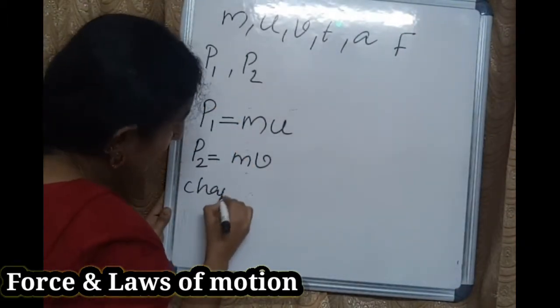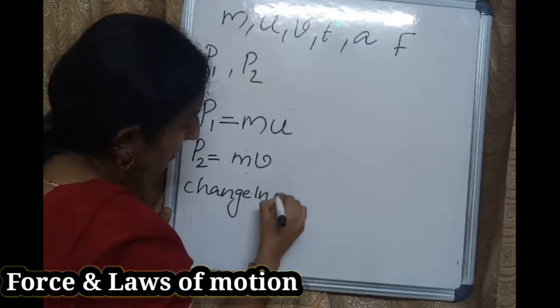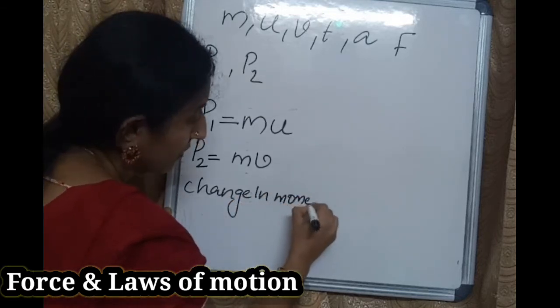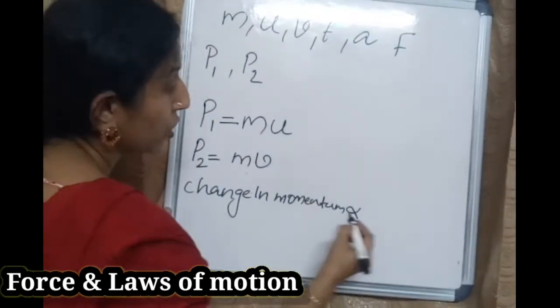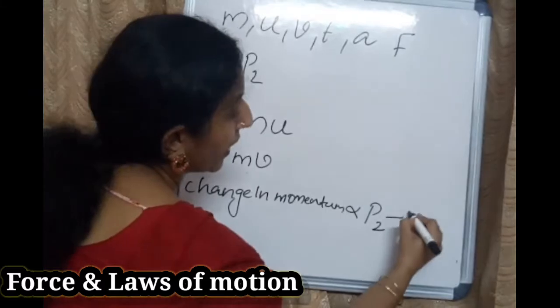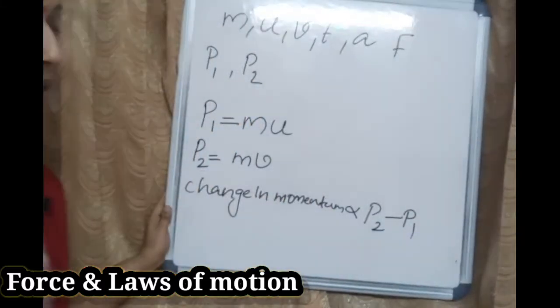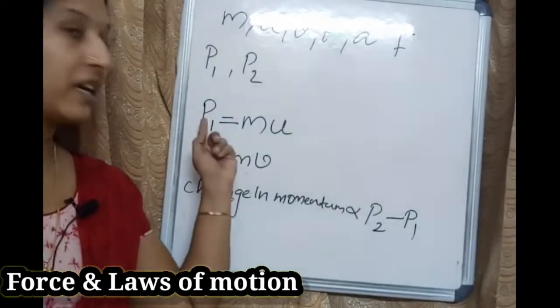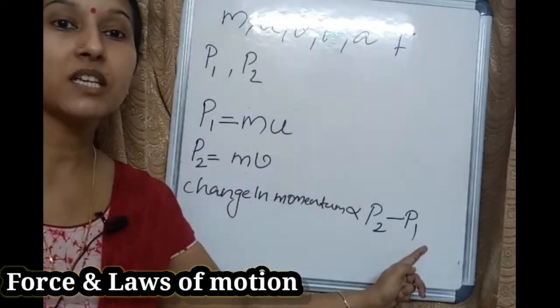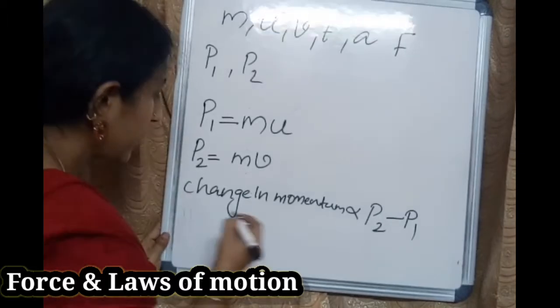So change in momentum is proportional to P2 minus P1. Then substitute this P2.